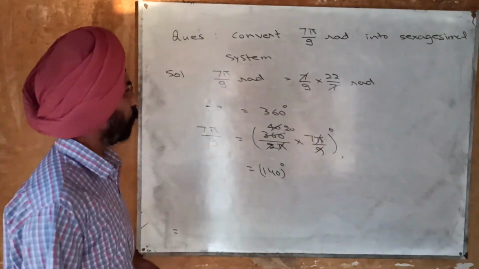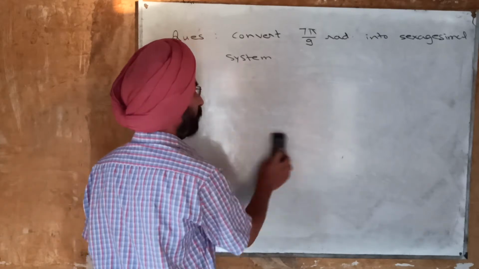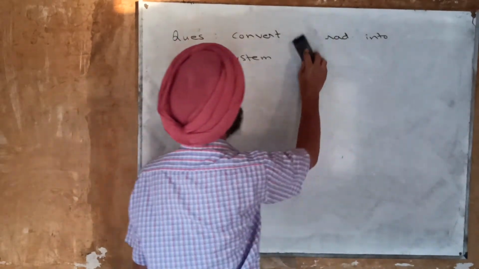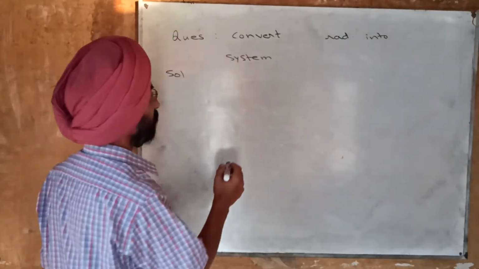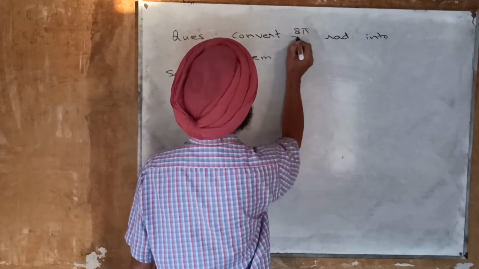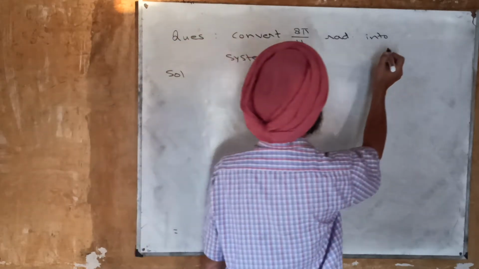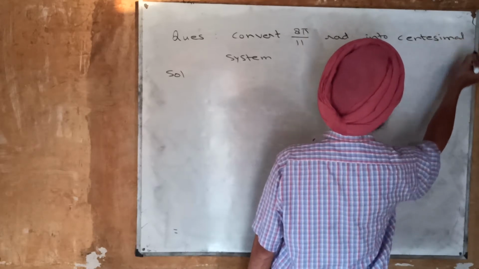So we will take some more questions of conversion. I am taking one more question of conversion from the circular system into the centesimal system. Suppose the angle is 8 pi upon 11 into the centesimal system.